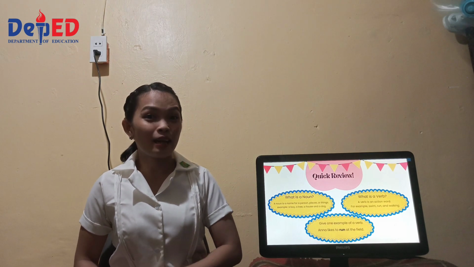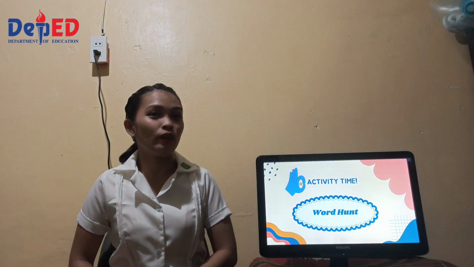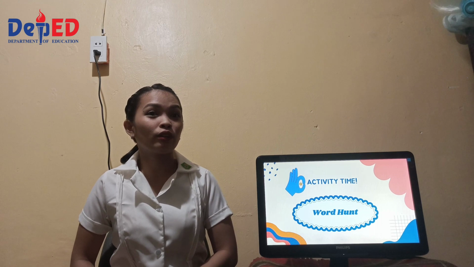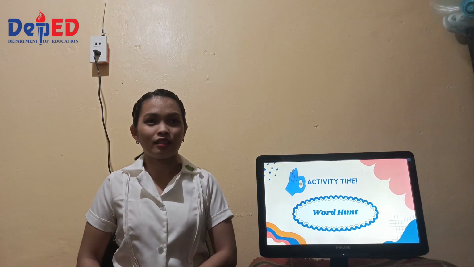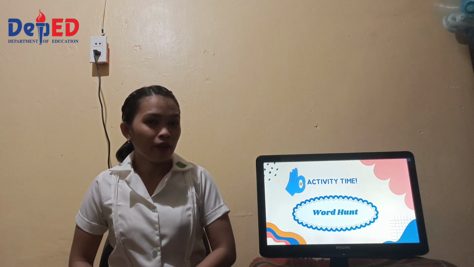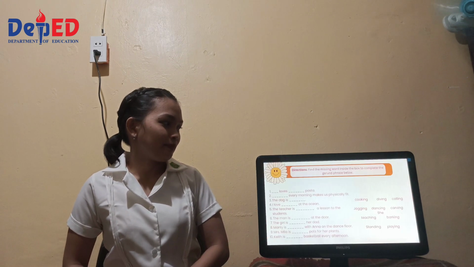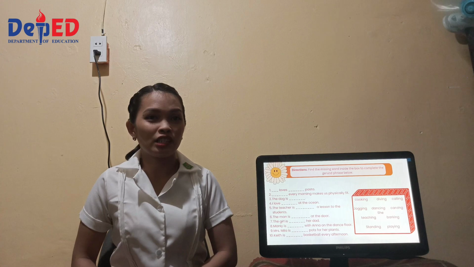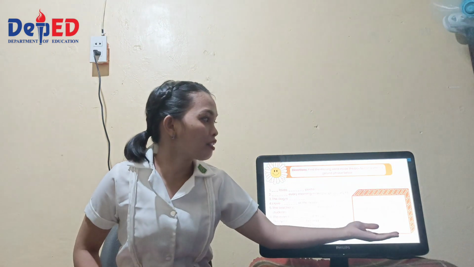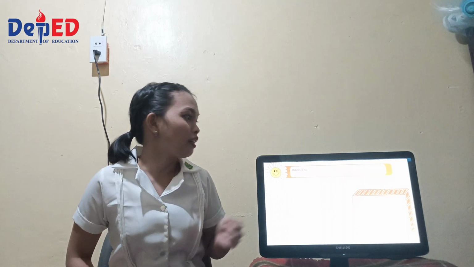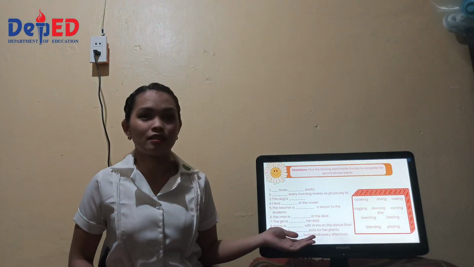Now, it's time for our activity. It is entitled Word Hunt, in which you must look for the correct gerund in order to form a good sentence. Prepare a pen and paper and let's start. Our direction: find the missing word inside the box to complete the gerund sentences.